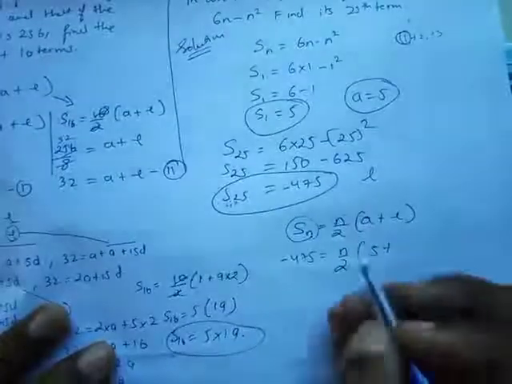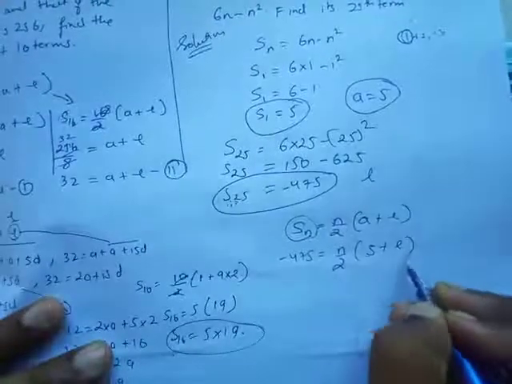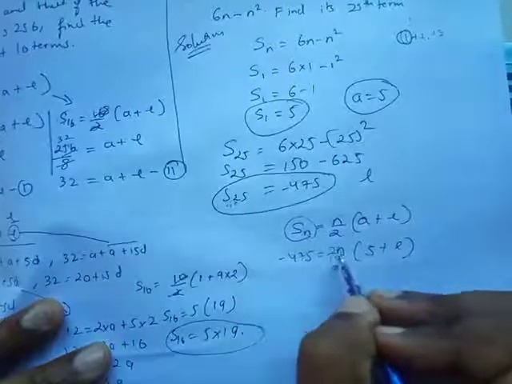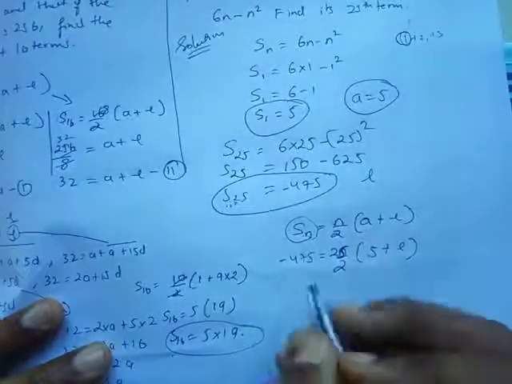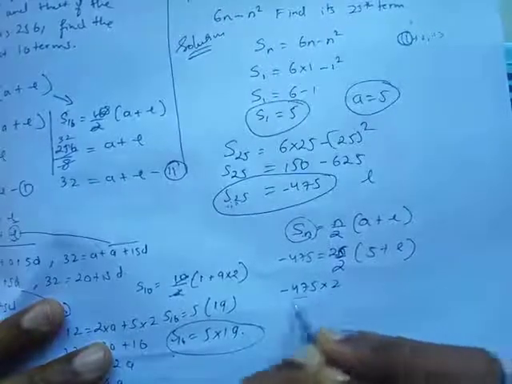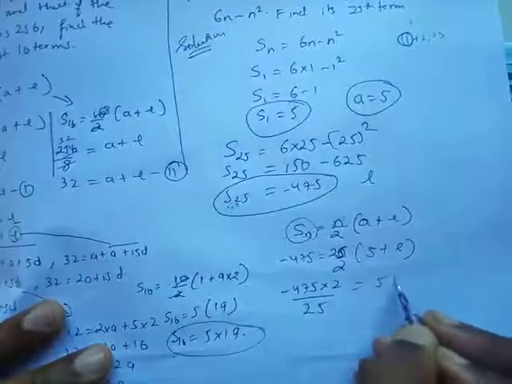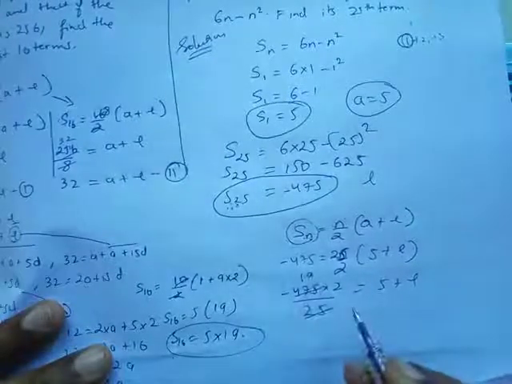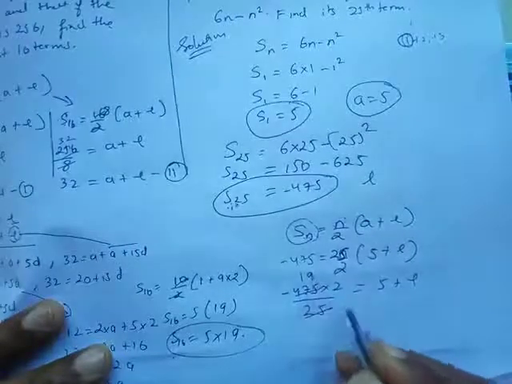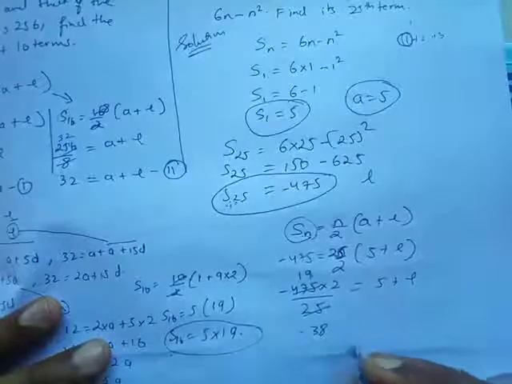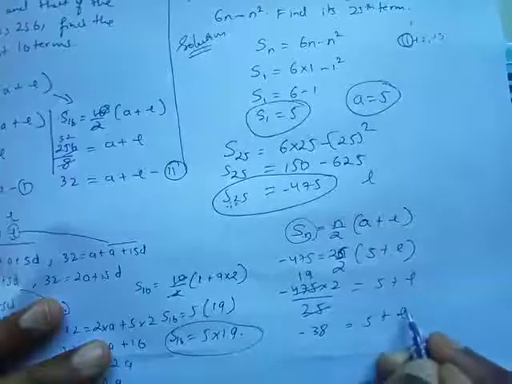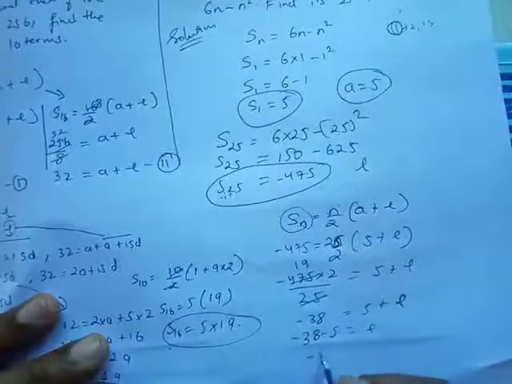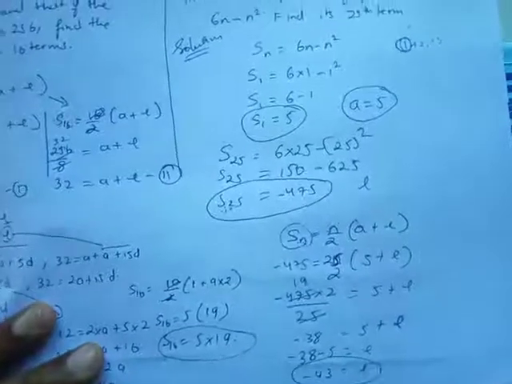L I don't know. n I know. How many terms am I finding the sum of? 25 terms, right? So what I'll do, minus 475 into 2 upon 25 equals 5 plus L, and then this is going to get cancelled out, and this is going to be 19. 19 2s is 38, minus 38 equals 5 plus L. I am finding the last term. 5 is going to come on this side. Minus 38 minus 5 equals L. That is going to be minus 43. So my last term is minus 43.